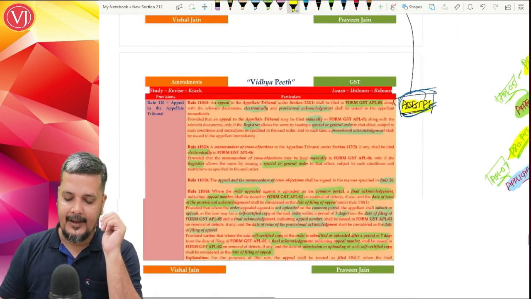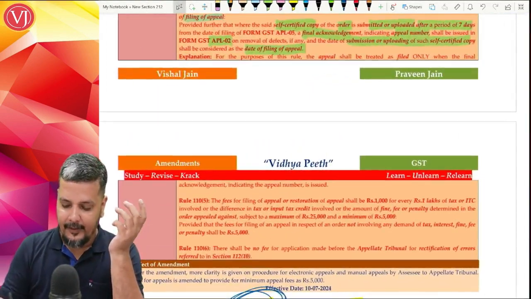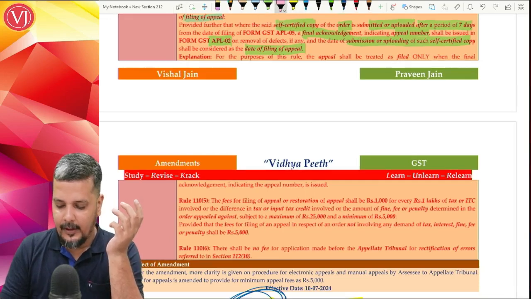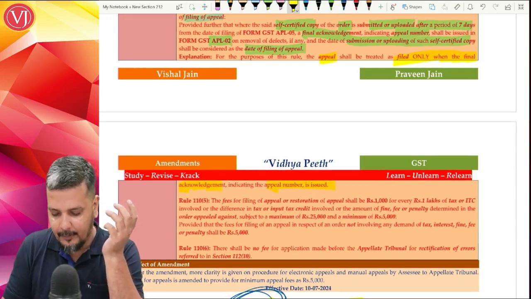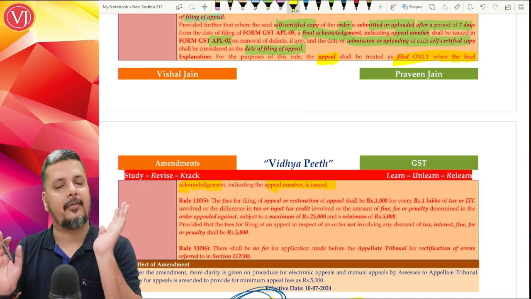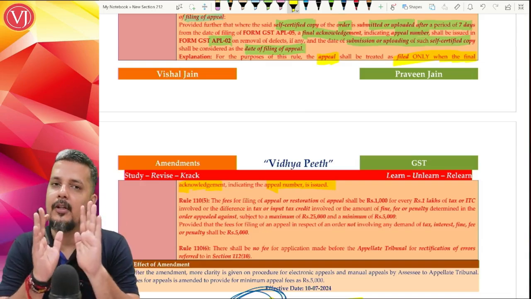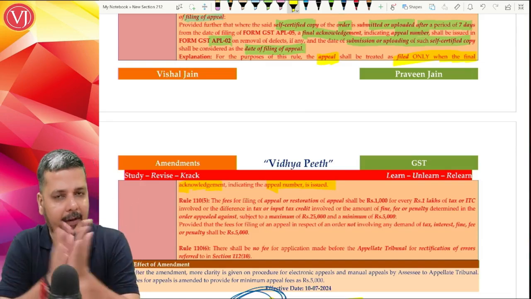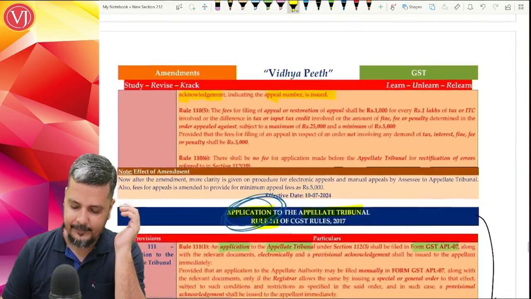And it has been categorically said in both Rule 110 and 1110, very categorically said that only and only after you get final acknowledgement number with appeals number, it will be treated like appeals is filed. So till you get a final acknowledgement number with appeals number in APL 02, don't think that your appeals is filed. You have to get final acknowledgement number with appeals number, only then your appeals is filed.